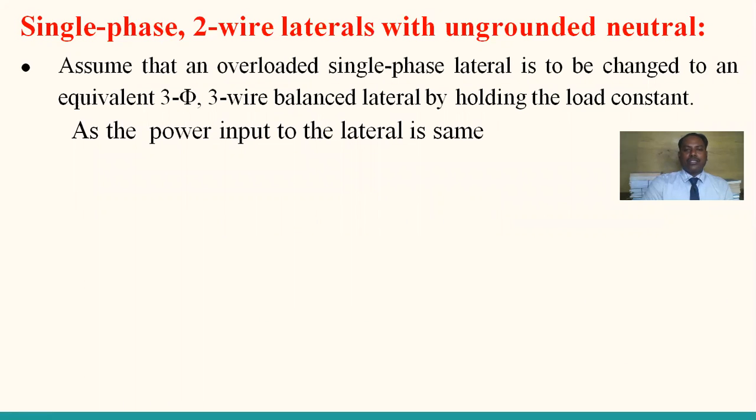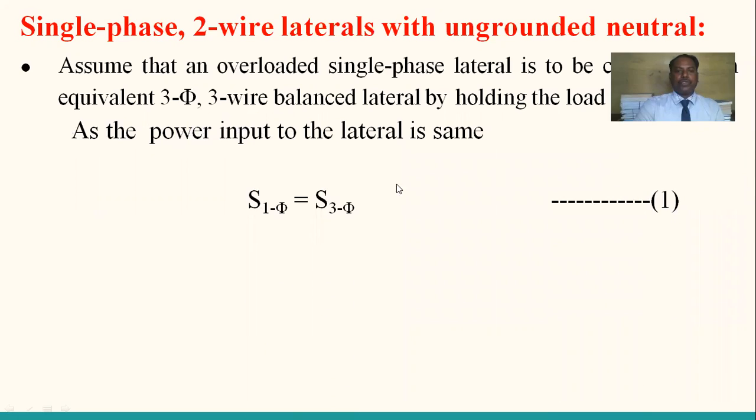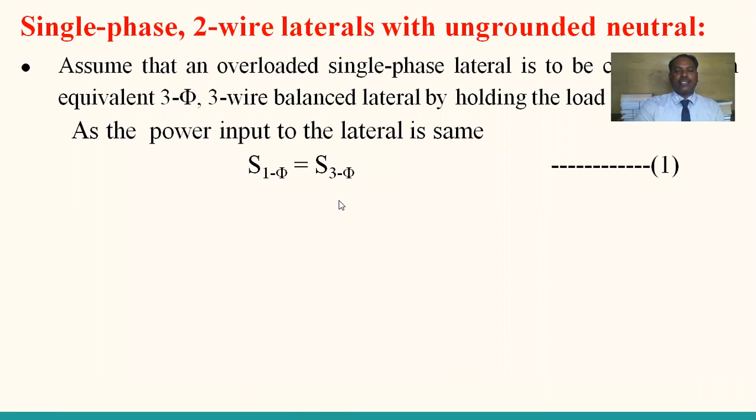So the load is constant. By keeping the load constant, the overloaded single phase system is converted into a three-phase three-wire balanced system. Load is constant, in the sense the apparent power is constant. Therefore, S single phase is equal to S three phase. This is equation number 1.